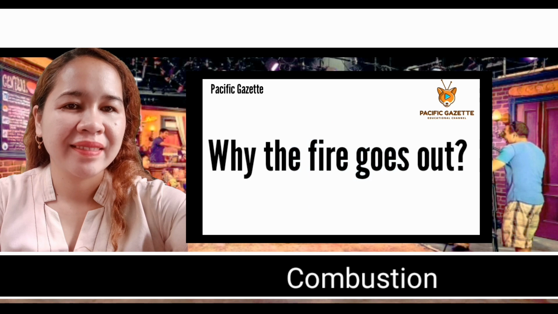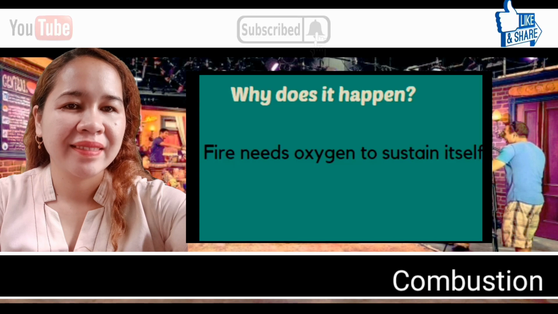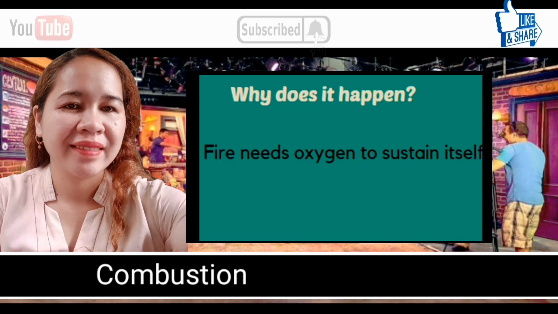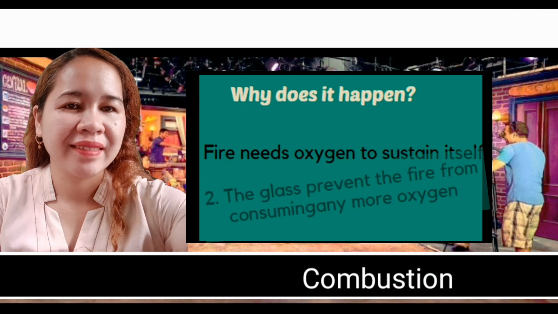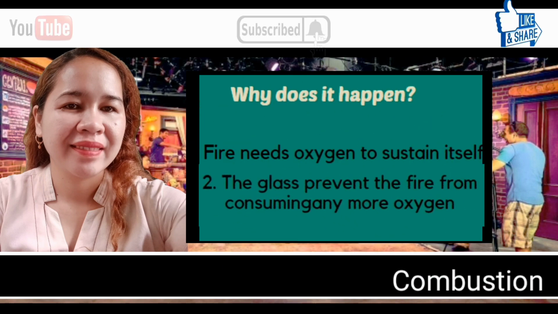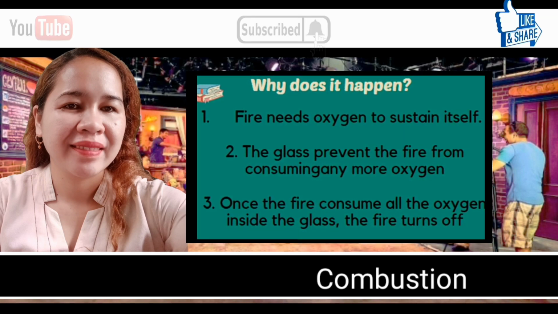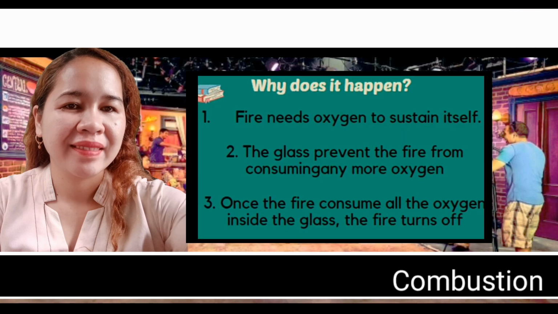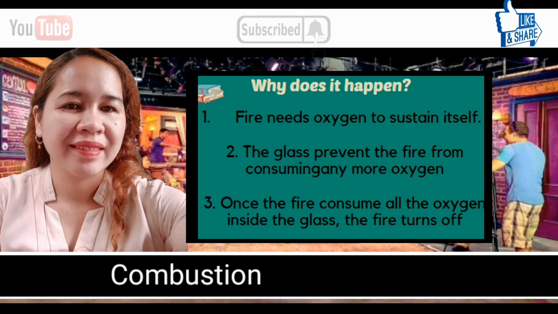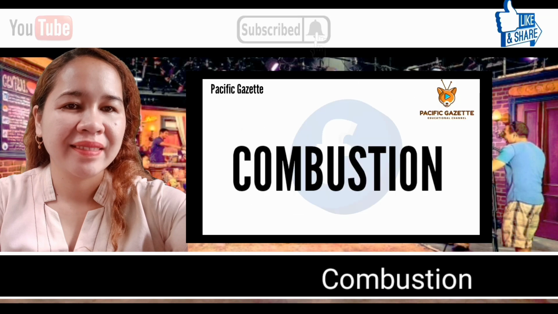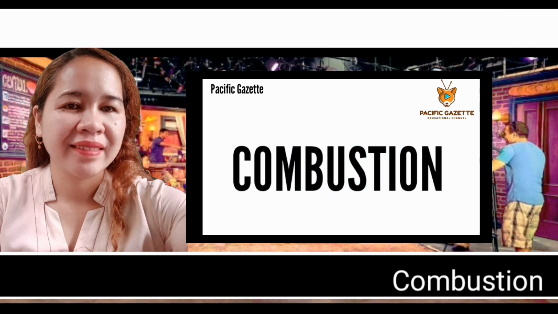What is the reason why the fire goes out? It is because fire needs oxygen to sustain itself. Another reason is the glass prevents the fire from consuming any more oxygen. Once the fire consumes all the oxygen inside the glass, the fire turns off. And that process is what we call combustion.